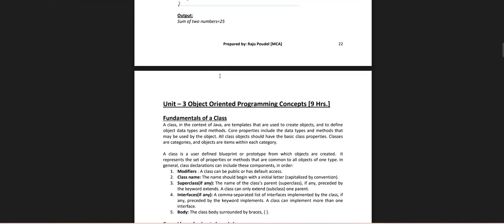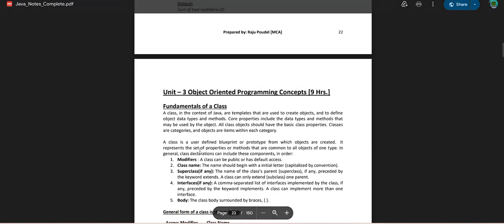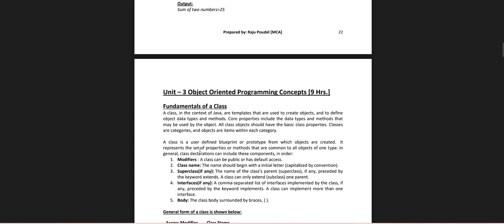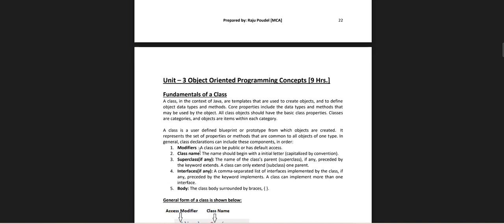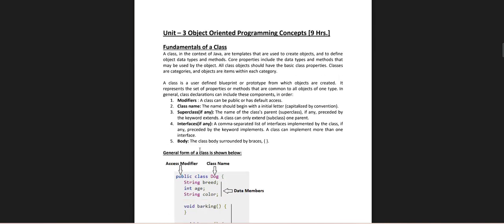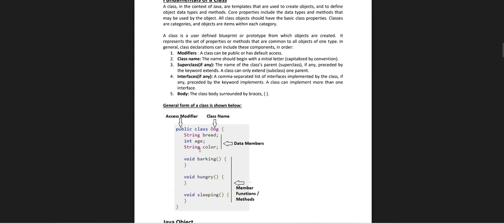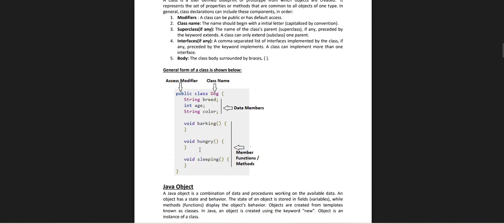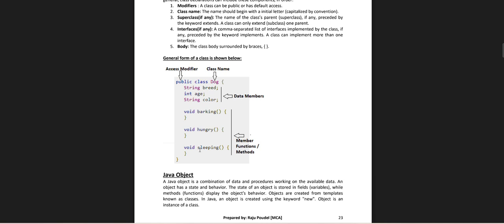Concept fundamental of the class. In the class, the concept is the template and data used to create the object and define the object types, data, method, access modifier. public class Dog { String breed; int age; String color; void barking(); void hungry(); void sleeping(); } Java object. A Java object is the combination of the Java procedure.